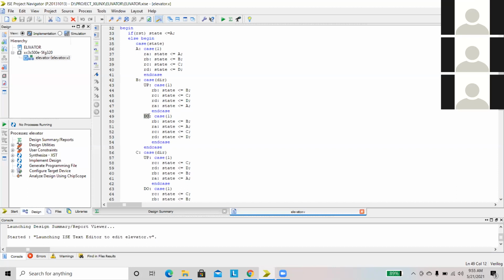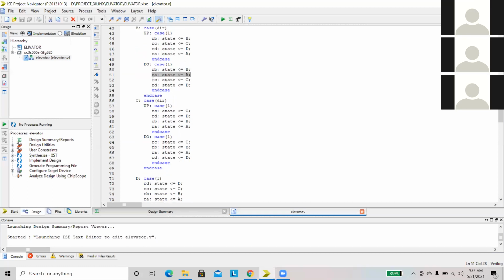When you are in the down direction and the request is coming from B, then we have to move to B, right? Whatever the request is from the corresponding floor, we have to move like that. If the request is from A, then we have to move to A. This is the down direction. Likewise, when the request is C, then we have to move to C, and when the request is D, then we have to move to D.